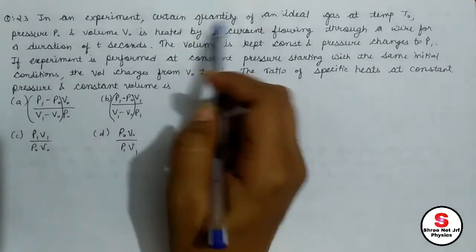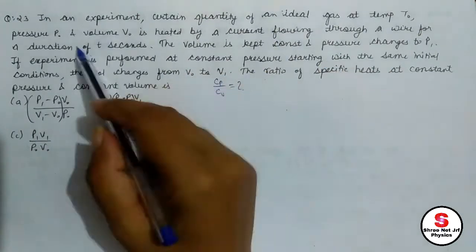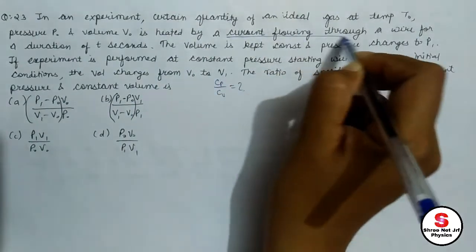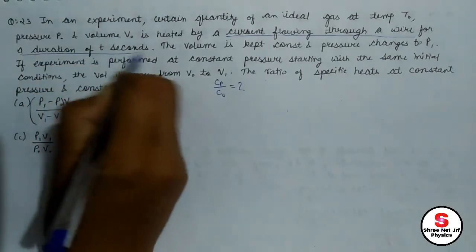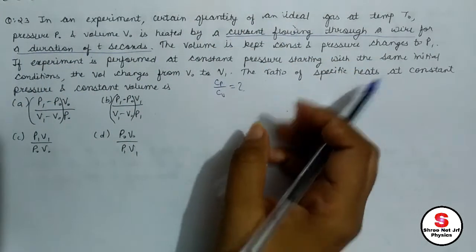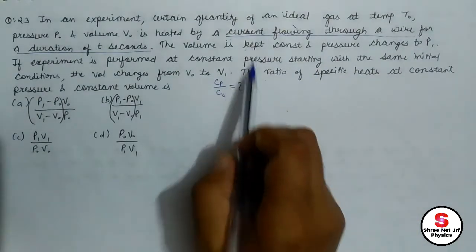A certain quantity of ideal gas is taken, all these parameters are given, and it is heated by a current flowing through a wire for a duration of t seconds. Here current is flowing, so the same amount of heat is given in both cases. Remember this.